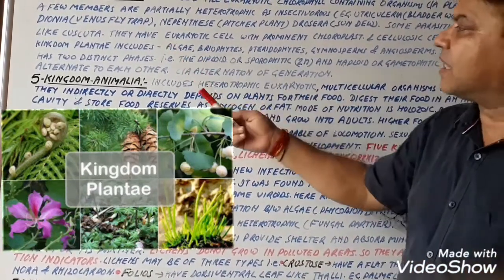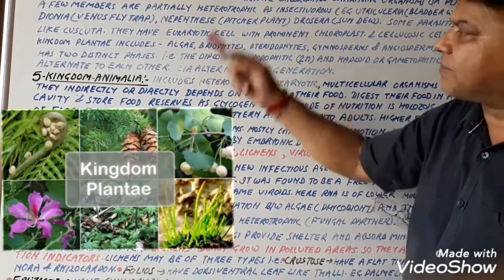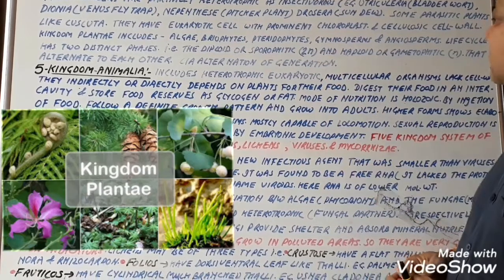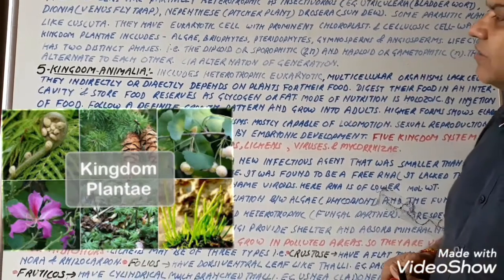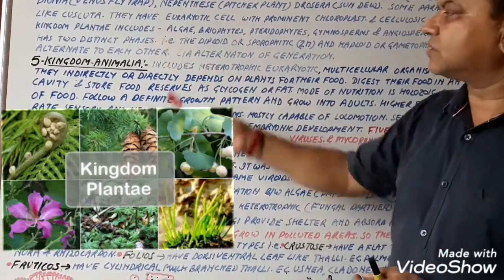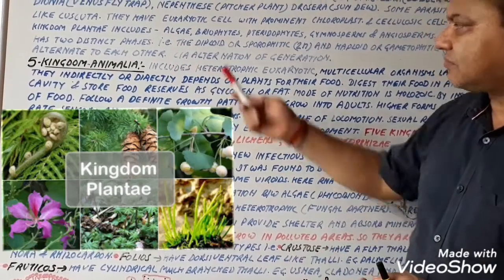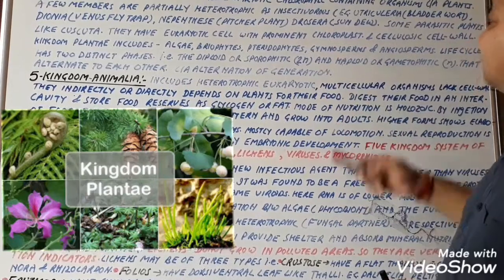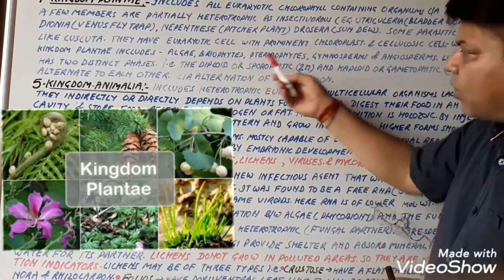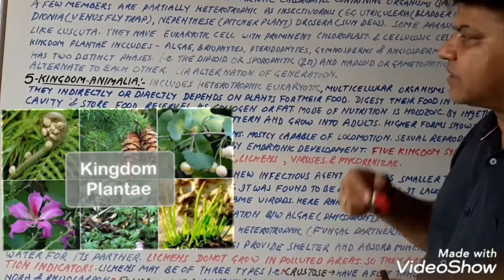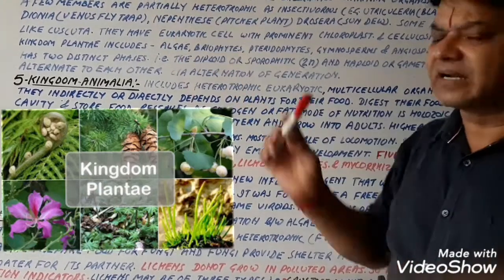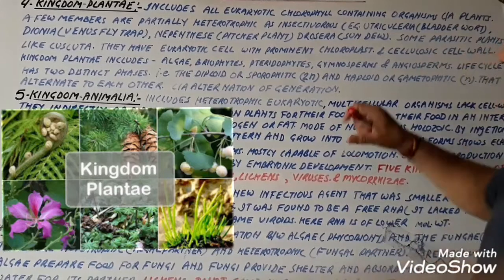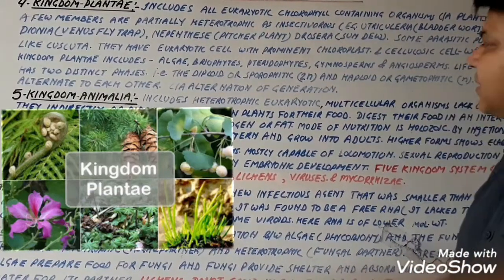Now Kingdom Plantae has eukaryotic cells with prominent chloroplast and a cellulosic cell wall. Kingdom Plantae includes algae, bryophytes, pteridophytes, gymnosperms and angiosperms. All these groups of plants we study in the next lesson, that is Kingdom Plantae, separately. We will learn all of them. So this is the general overview of Kingdom Plantae.